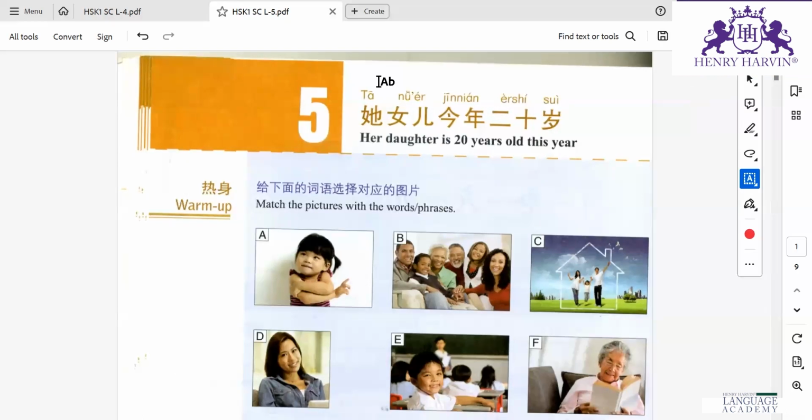Read after me the same sequence. 他女儿今年20岁。 Next. 他女儿今年20岁。 Next one. 他女儿今年20岁。 Okay.